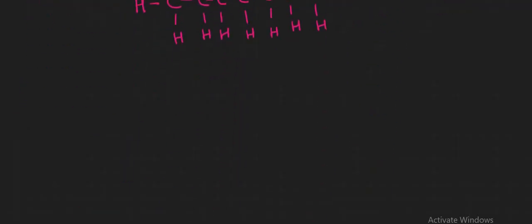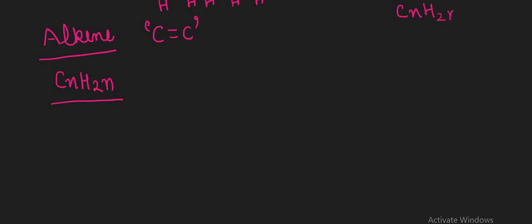Now moving on to the second case, which represents the alkene members, in which a carbon to carbon double bond is present. That is a must condition. Then the formula used is CnH2n. In the case of alkanes, the formula is CnH2n+2, but in the case of alkenes, the formula is CnH2n only.